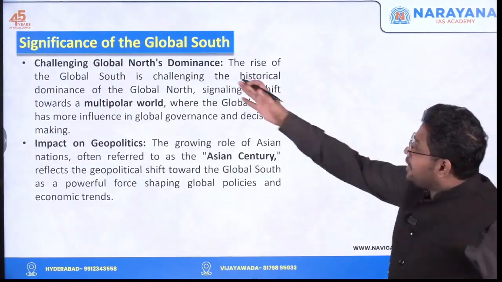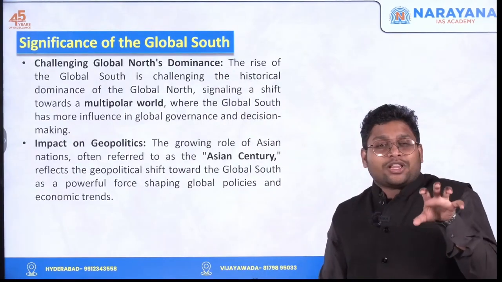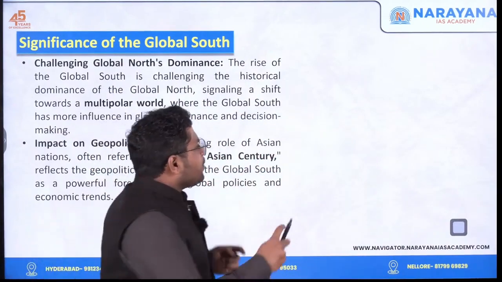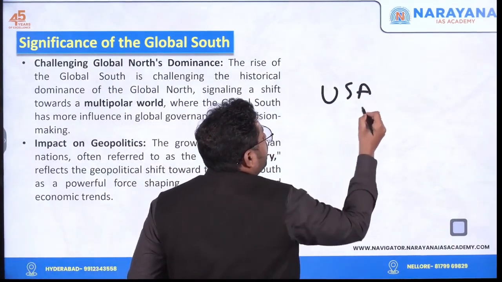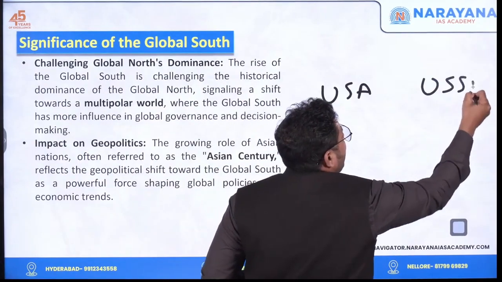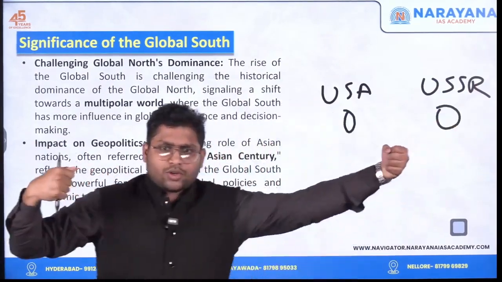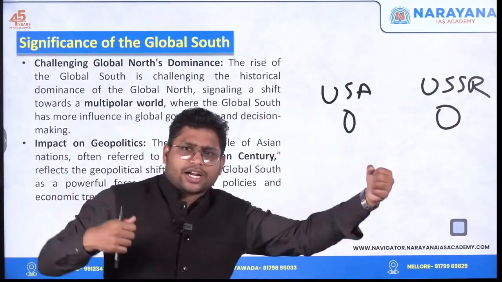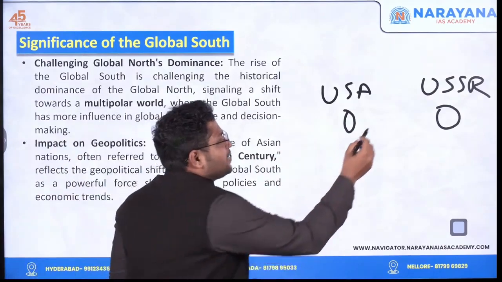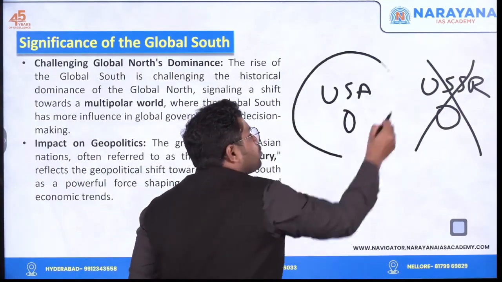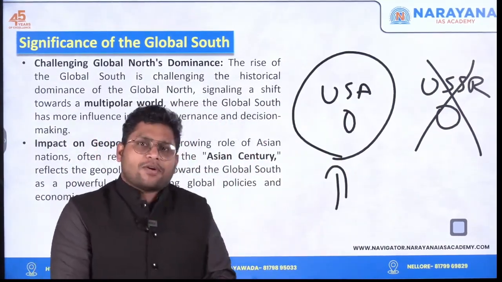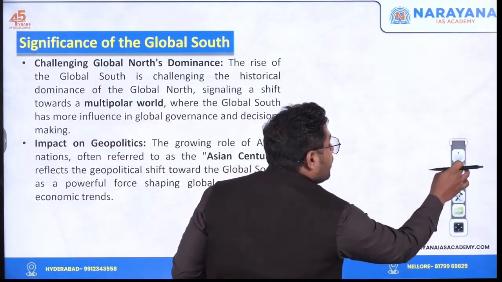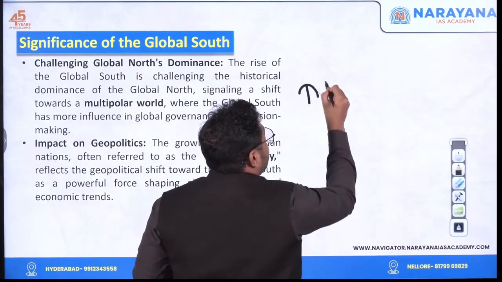Okay. Then we are challenging the global north dominance. How? The world is becoming multipolar. See, earlier only USA was powerful. Let's say after the World War, USA and USSR were the two most powerful countries. Every other country was going with either this country or that country. After some time, that is after the disintegration of USSR, there was only one country called the superpower. That was USA. But right now, the world is moving towards multipolarity.